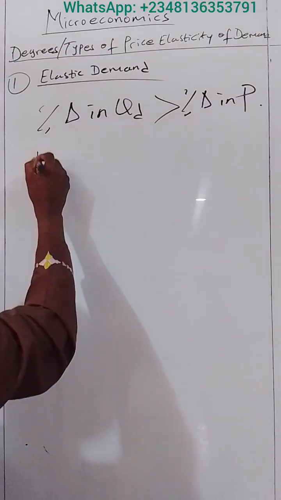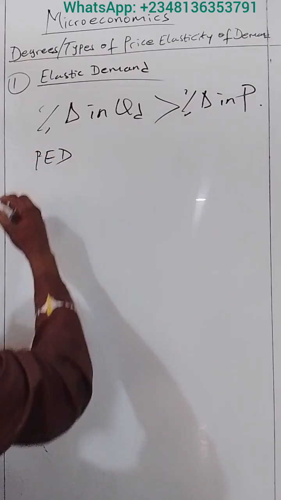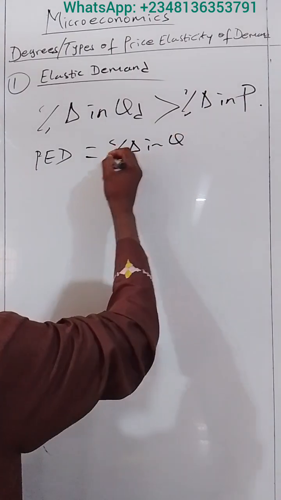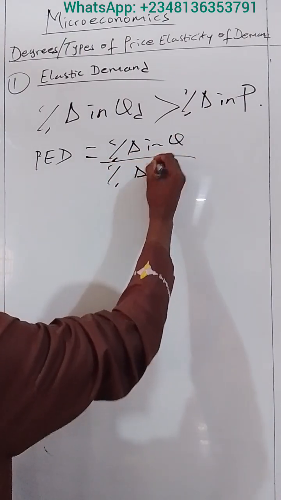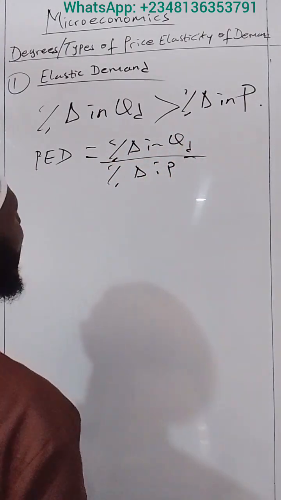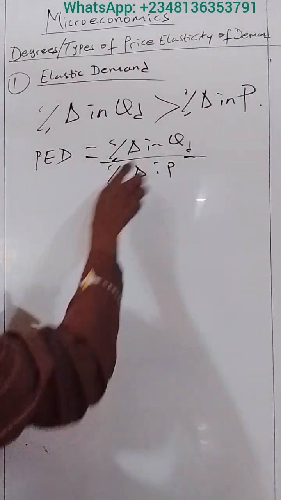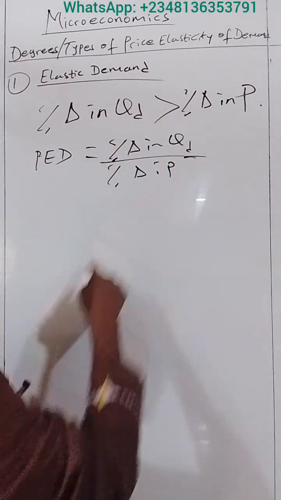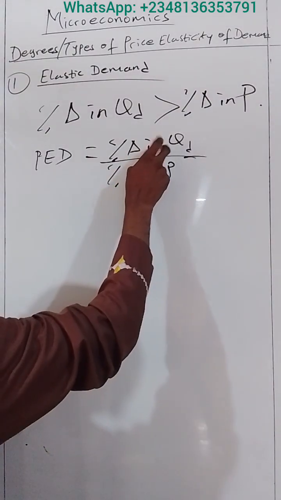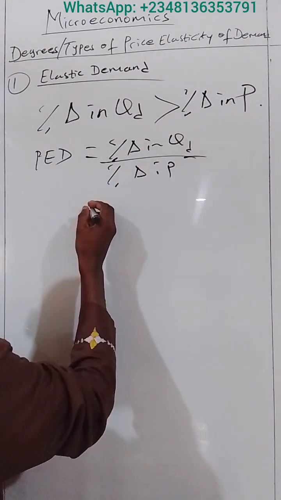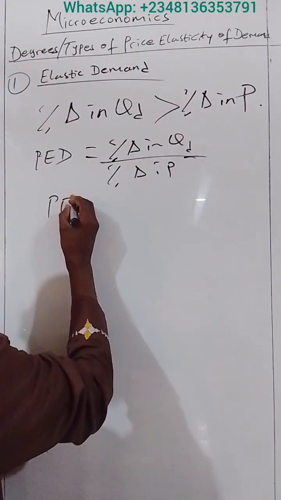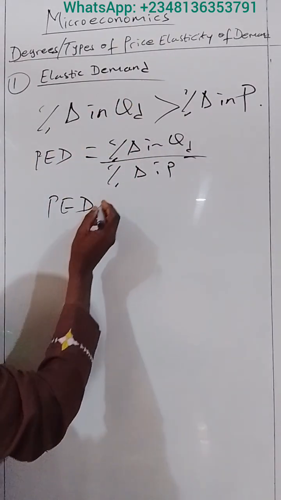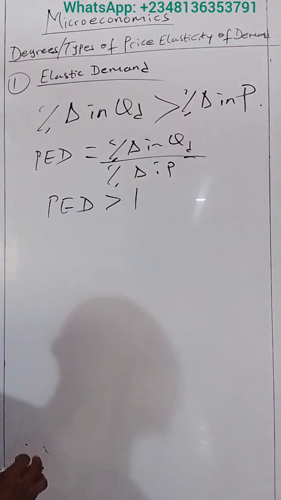And you remember the formula for price elasticity of demand. We say that the formula is percentage change in quantity demanded divided by what? Percentage change in price. Okay? And you can see that the numerator here is greater than the denominator. Whenever the numerator is greater than the denominator, the coefficient is going to be what? Greater than 1. Therefore, for elastic demand, the coefficient of price elasticity of demand is greater than 1.